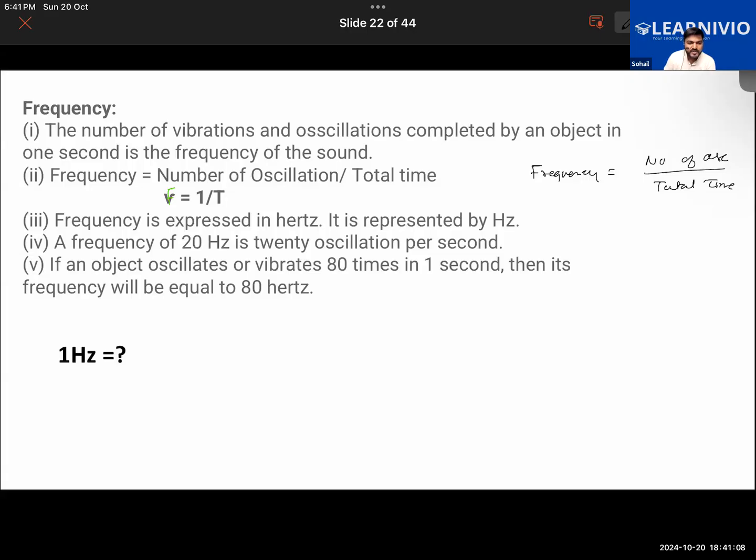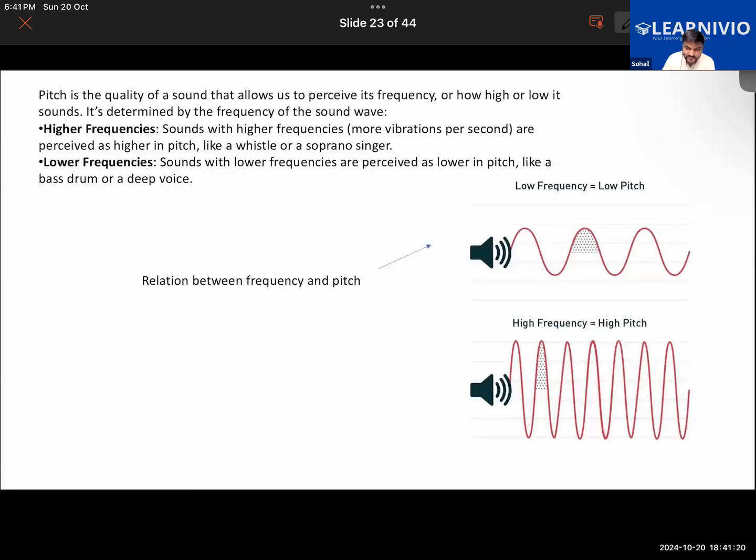Further, we learn that if the number of oscillations, vibrations or waves produced are more, thereby the frequency will be more, isn't it? Take a look at this one here. Here the number of waves produced is more, so thereby the frequency will be high. And here, let's say we are taking the same time. We are considering that this is 1 second and that is also 1 second.